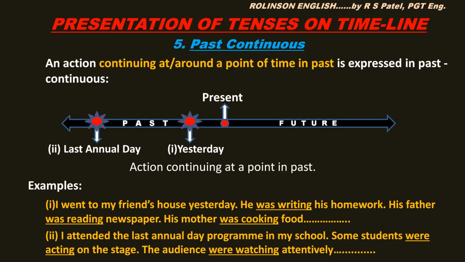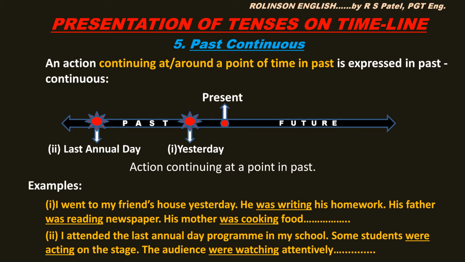See the situation that finds expression in this form of tense. An action continuing at or around a point of time in past is expressed in past continuous. I mean to say that you only remember the past.